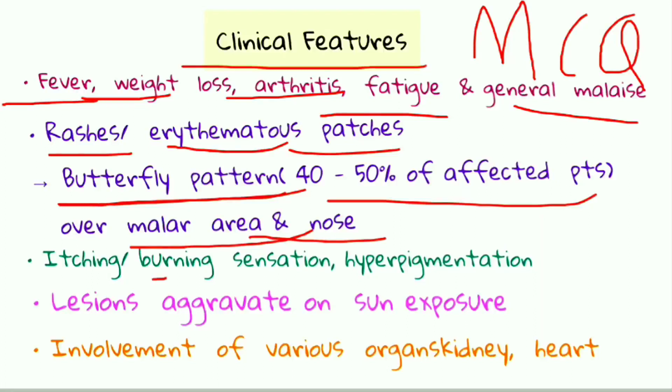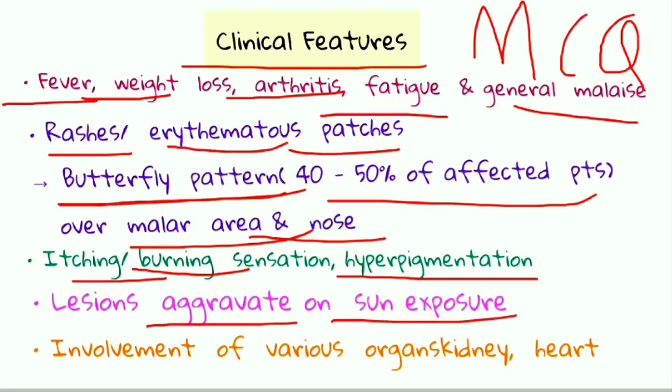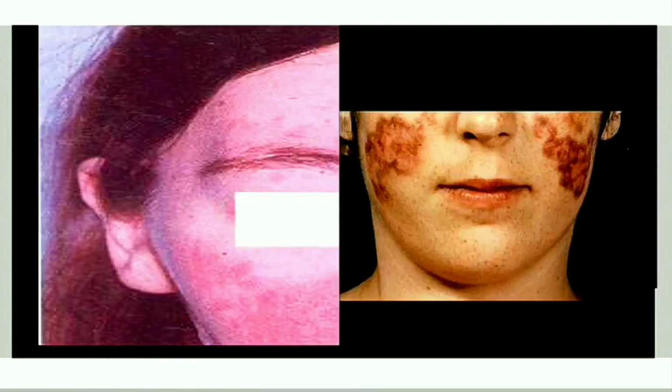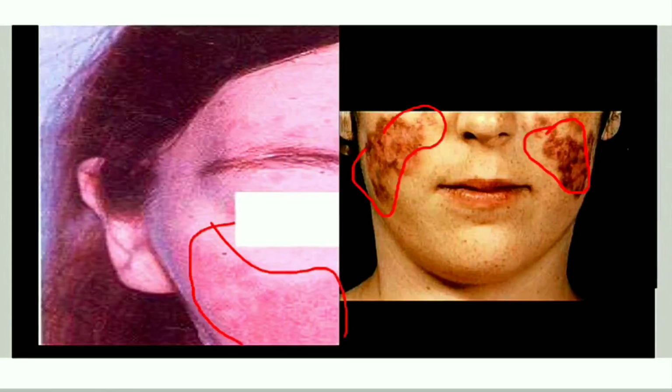Here there will be itching, burning sensation or hyperpigmentation of the lesion. The lesion is aggravated on sun exposure, and various organs like the kidney or heart can also be involved. As you can see, these are all the wolf-like patches seen over the malar area, and this is the typical picture of lupus erythematosus.